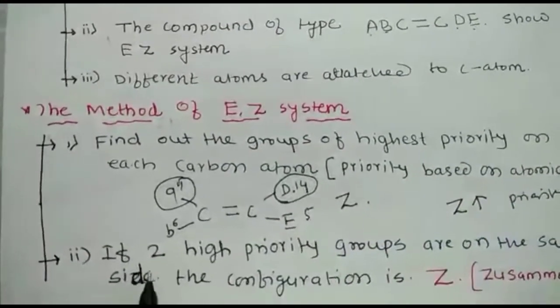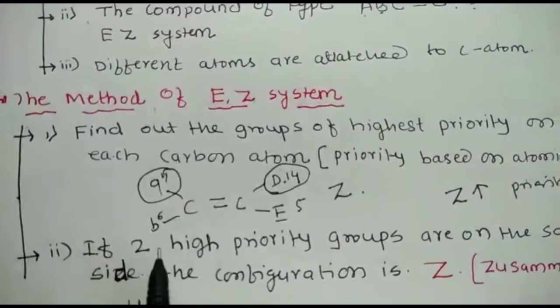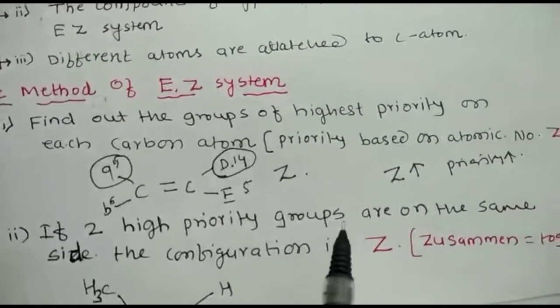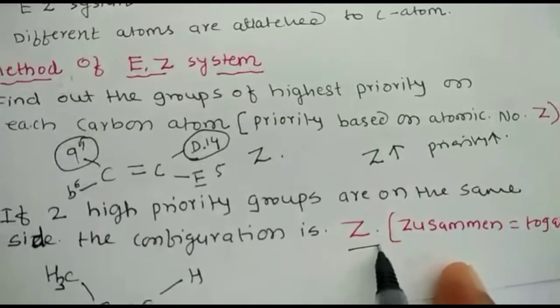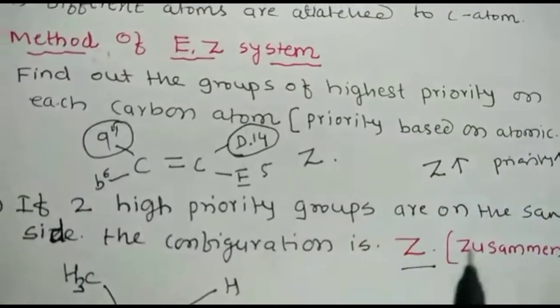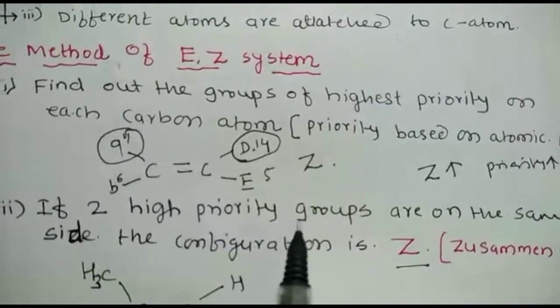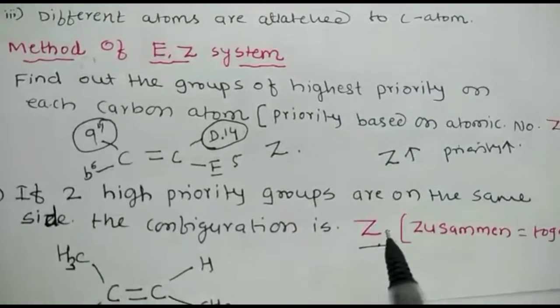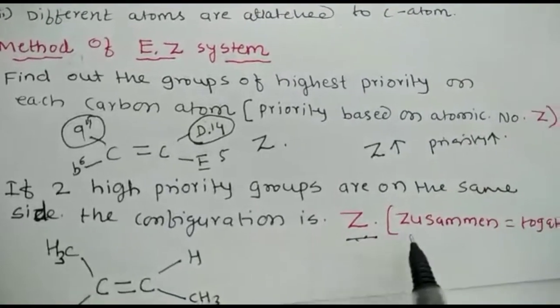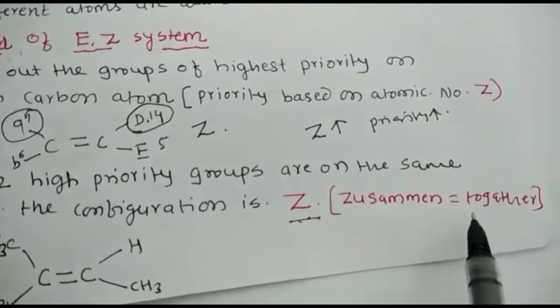Okay, so see, if two highest priority groups are on the same side, then the configuration is called Z configuration. Again I will tell here, see, if two high priority groups are on the same side, then it is called Z configuration. The meaning of Z is the same one. The meaning of this one is together.